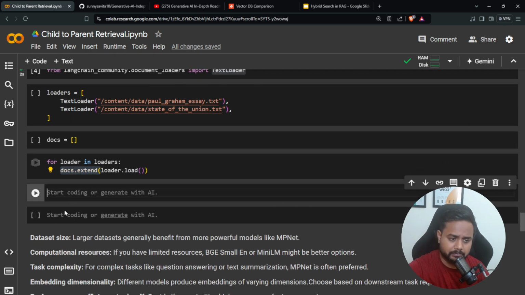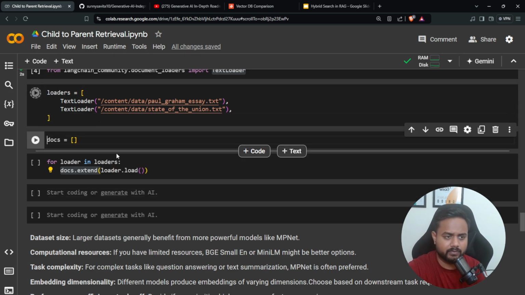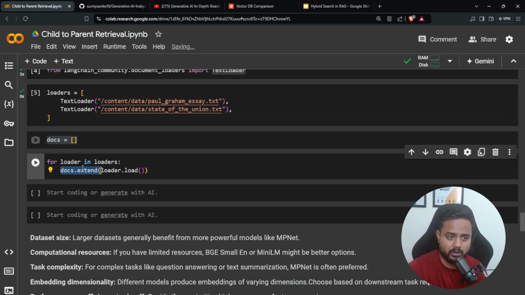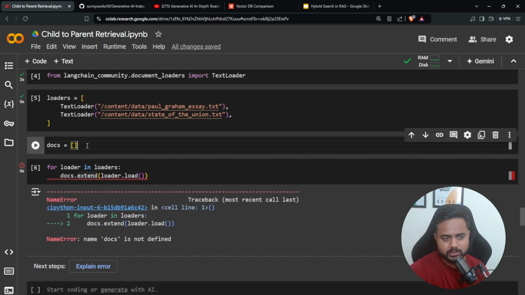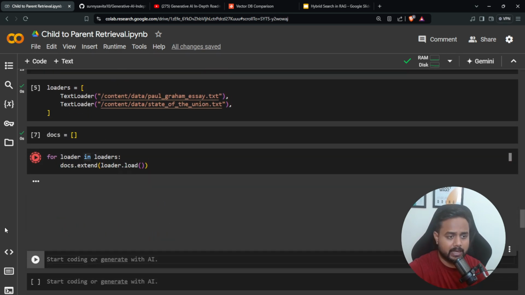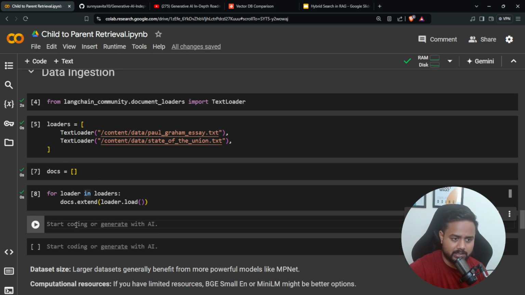Now after loading the data, if I execute it, let's check whether we are able to load it or not. Yes, definitely we are able to load it. It is saying docs is not defined, so I define docs, and finally I have my data inside docs. If you want to check, you can check it over here. So here is my data.